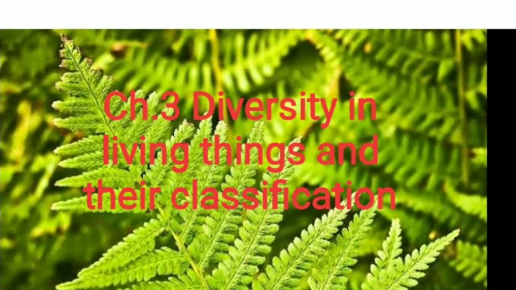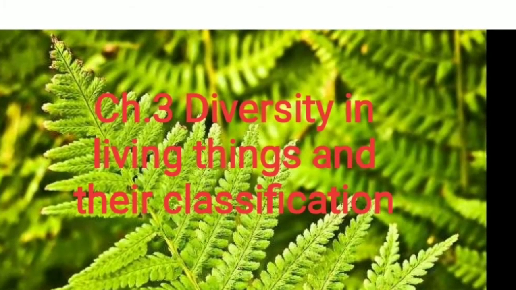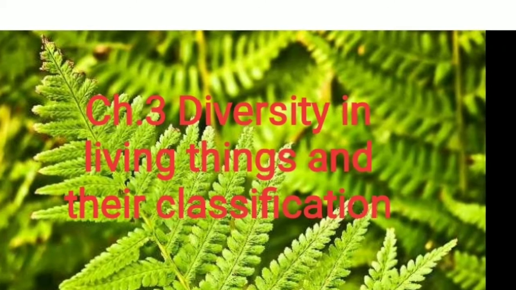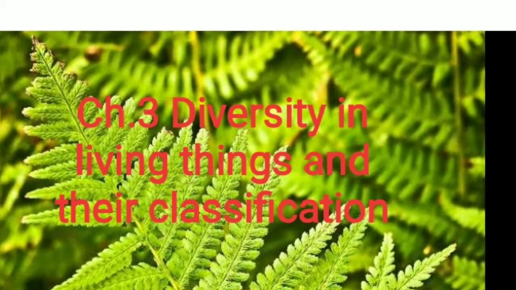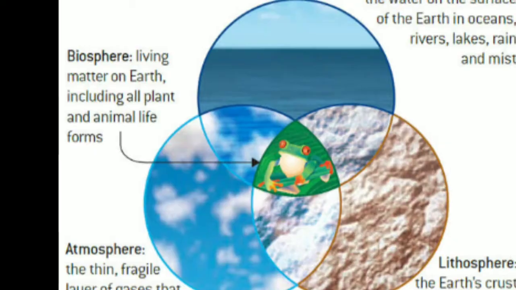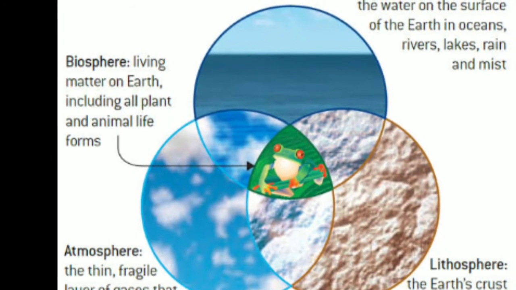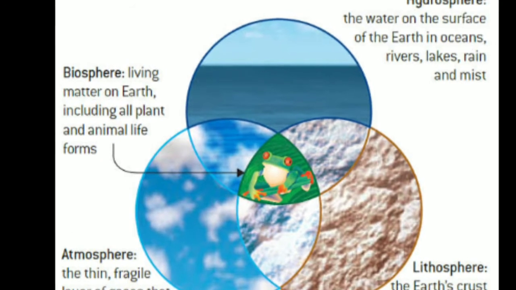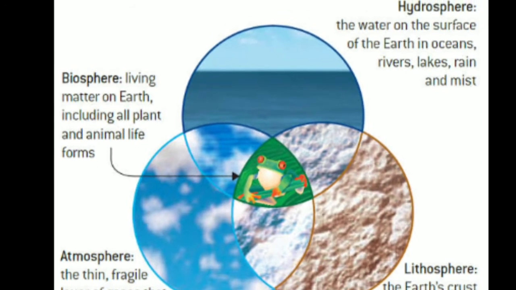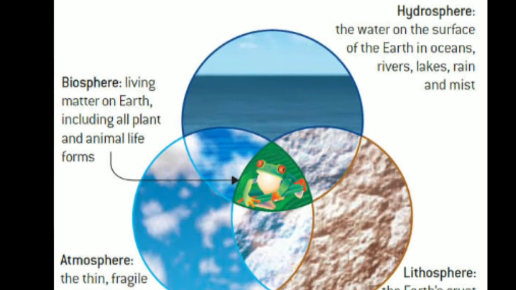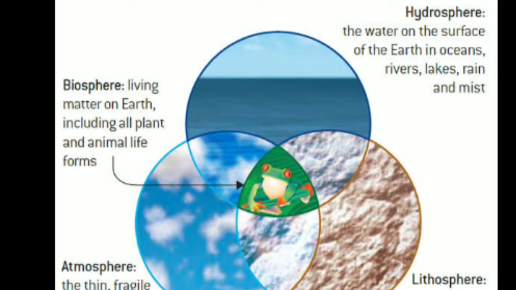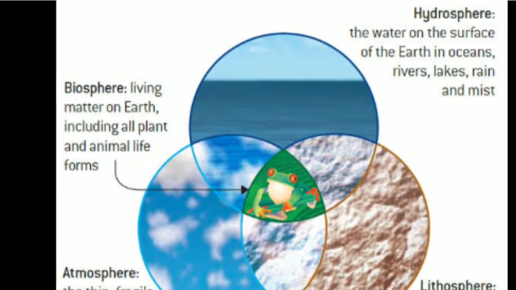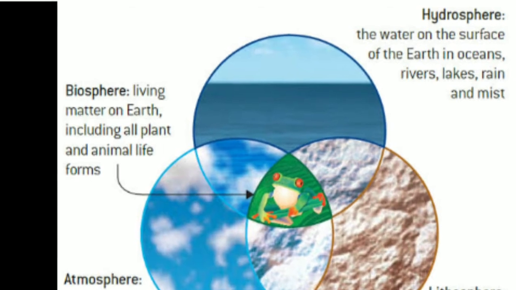Hello, dear children. Today we will start with the third chapter, Diversity in Living Things and their classification. Children, do you know in which sphere of the earth do living things exist? Yes, living things exist in all the three spheres of the earth, that is, hydrosphere, lithosphere, and atmosphere.